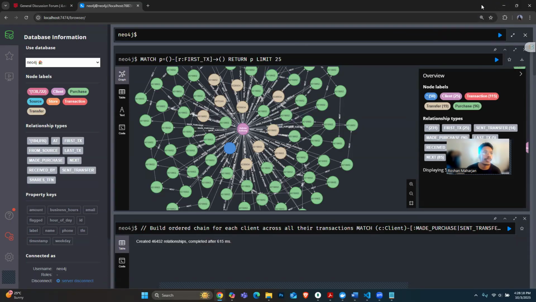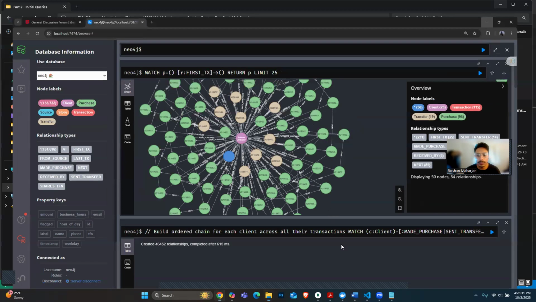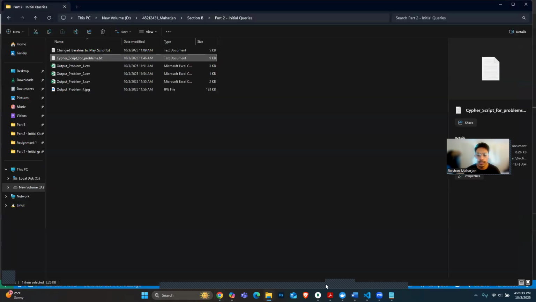These are the demonstrations for section A and section B. I have not included the graph data science, so it will be demonstrated in the practical sessions or STTA sessions. So that's all for today. Thank you.